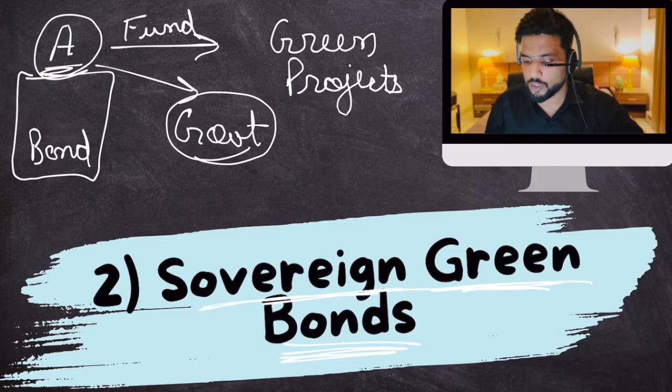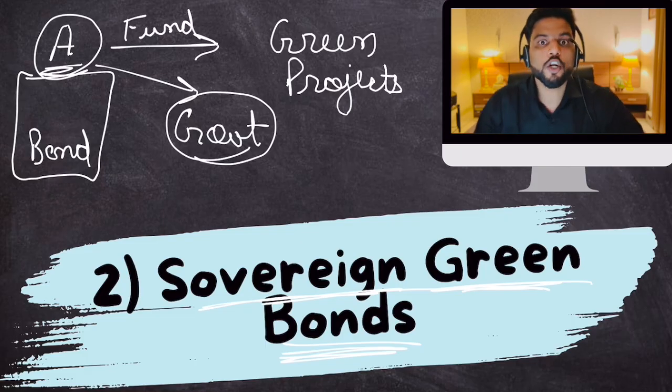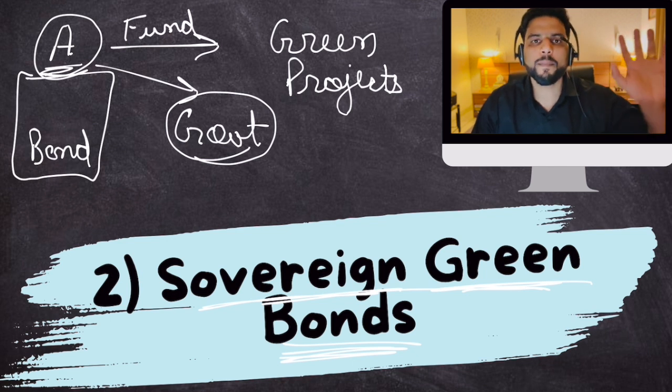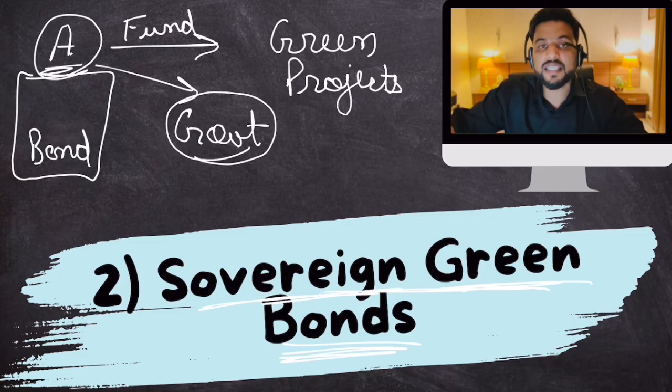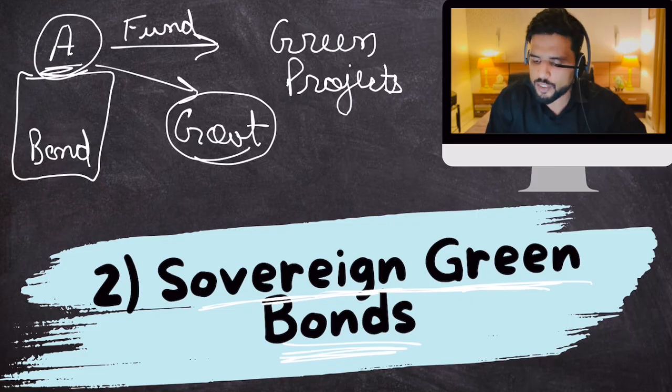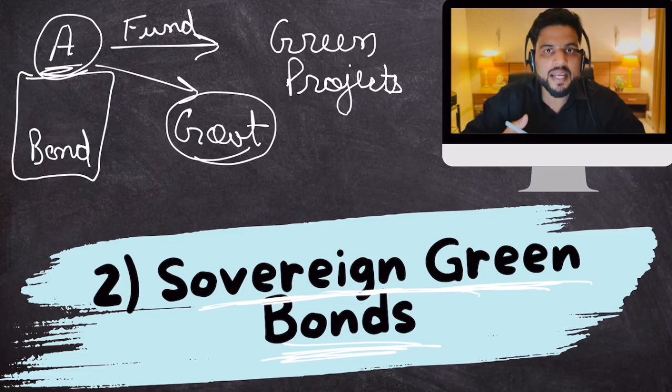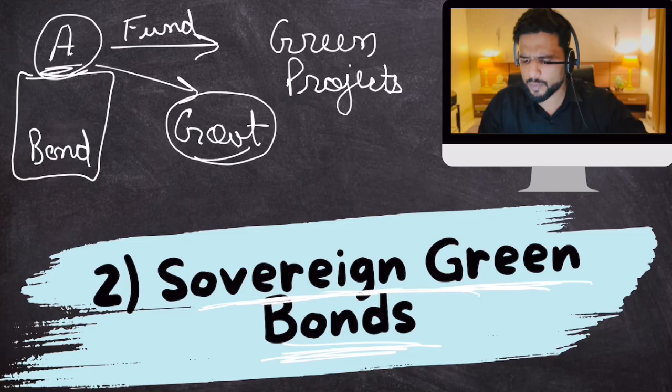Now, the reason why this sovereign green bond was in the news was because it said that sovereign green bonds issued by Indian government are not that attractive to global investors. Okay, that is why not many global people are buying sovereign green bonds. That is why India is not able to raise that much money to finance green projects. Therefore, we need to do something to make these sovereign green bonds of India attractive so that India raises more and more money and goes towards green transition. That was in the news. Okay, that is why sovereign green bonds were in the news.